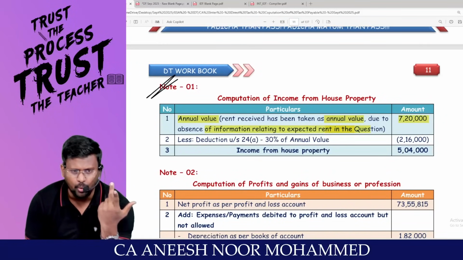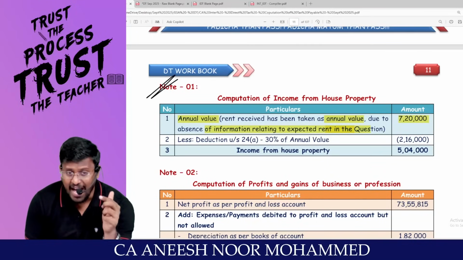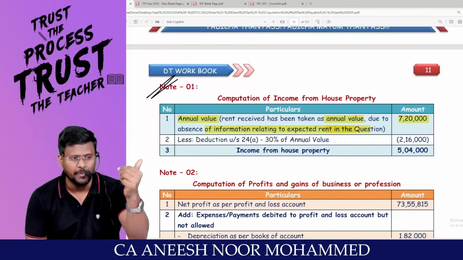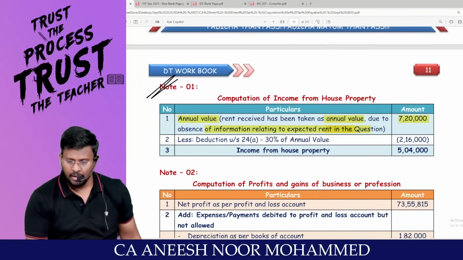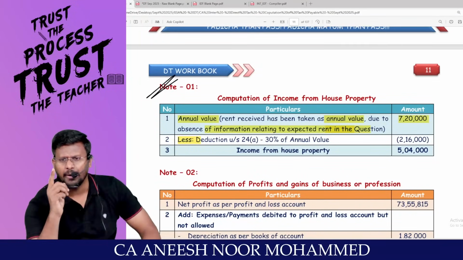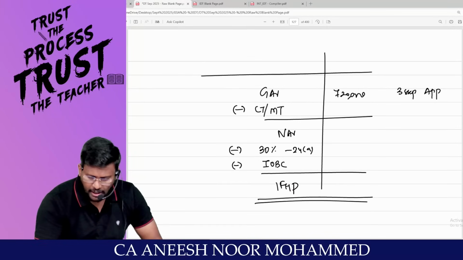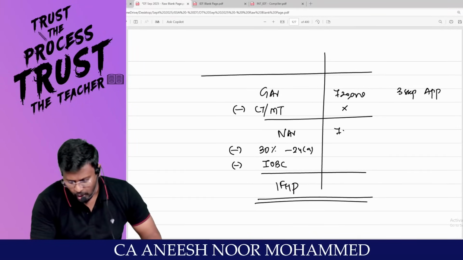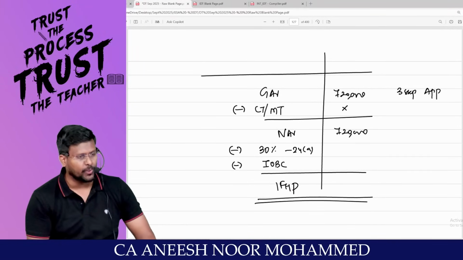So I can't find out the expected rent. Since expected rent is not given in the question, actual rent received has been taken as the GAV. Less: municipal tax paid by the owner. There is no municipal tax given in the question. So net annual value is 7,20,000.